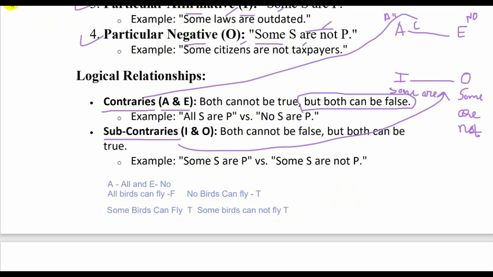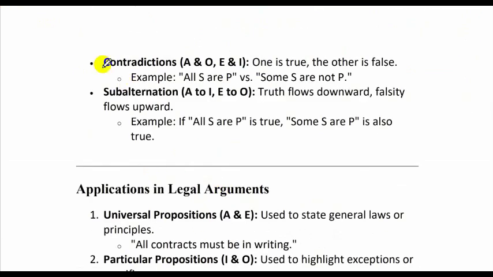I hope you have understood this. Let's move on to the next one. Contradictions. Now, what is the relation between contradictions?